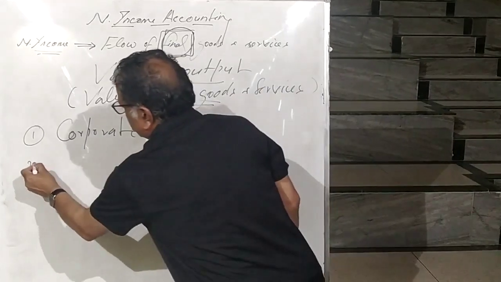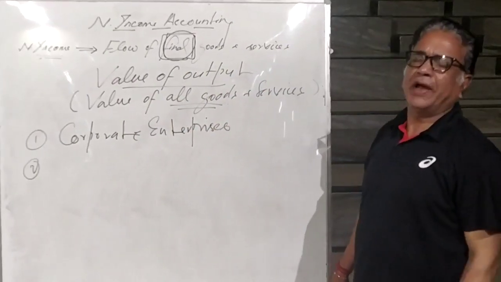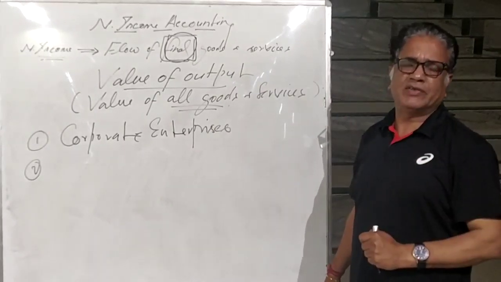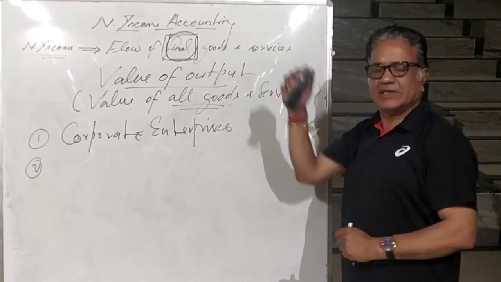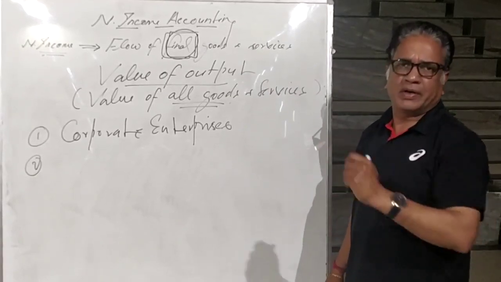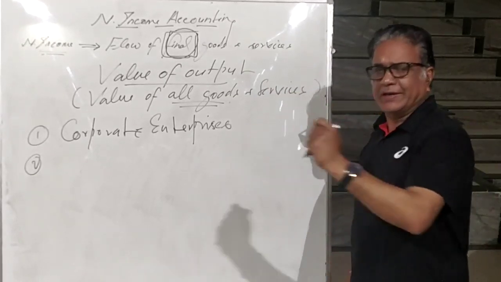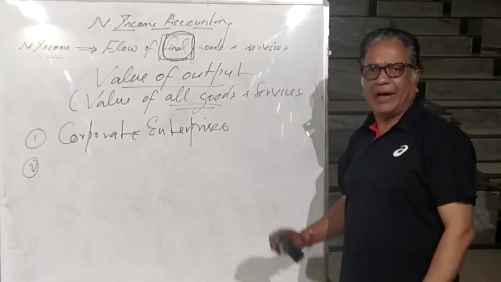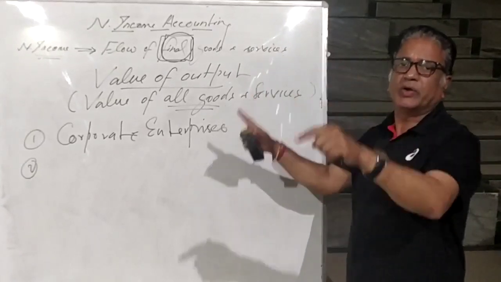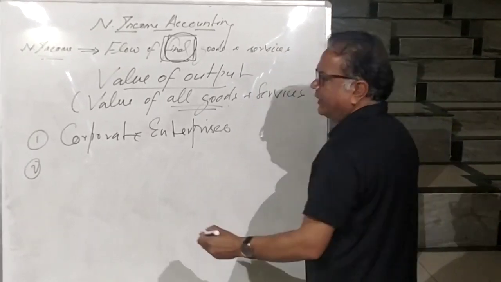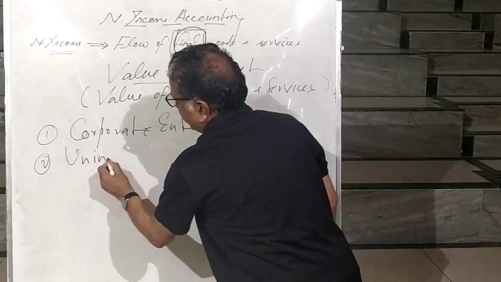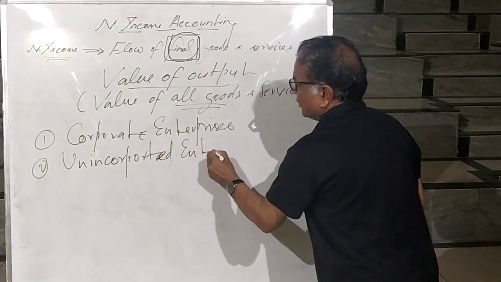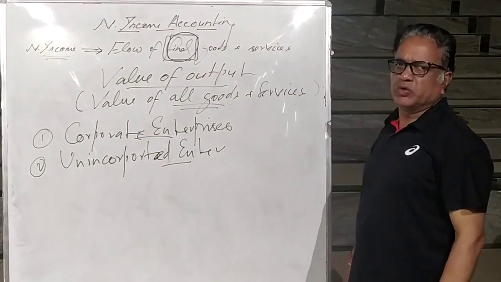Second, if you move to the small scale enterprises, you will find they do not maintain balance sheet. If you go to the vegetable seller, not maintaining the balance sheet, but is contributing in the flow of goods and services. If you go to a barber, if you go to a tailor, right? These are the small scale enterprises, they are not going to maintain balance sheet. So they don't have a proper accounting system. They are called unincorporated enterprises.